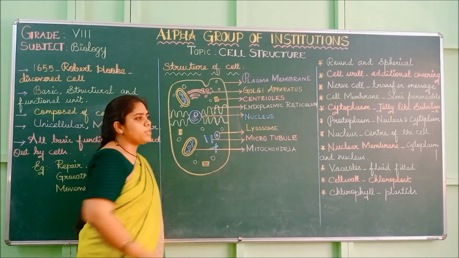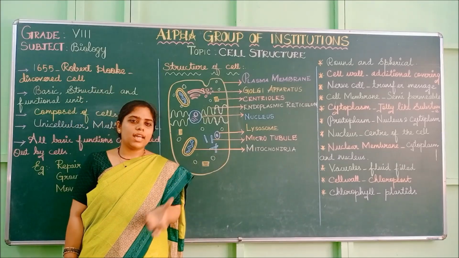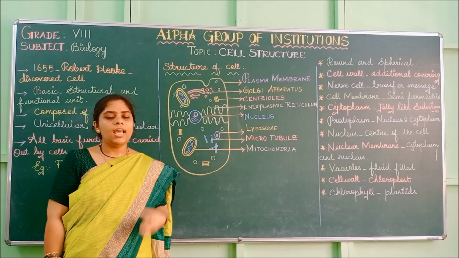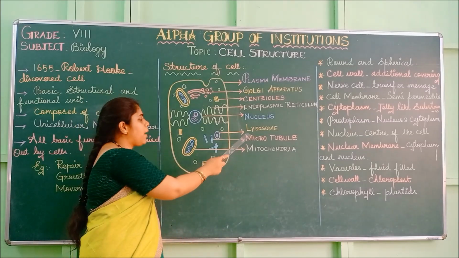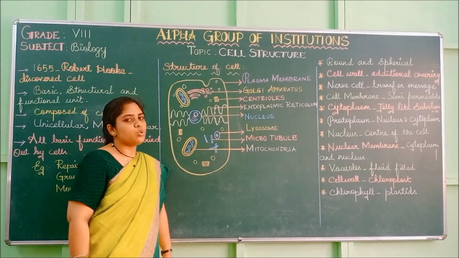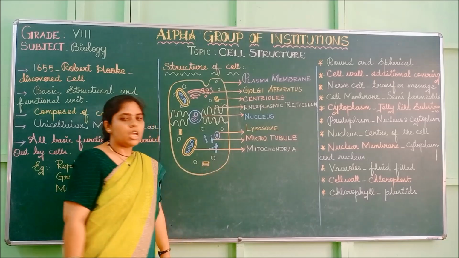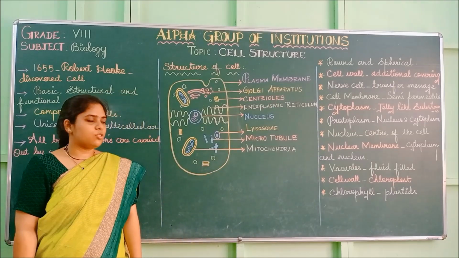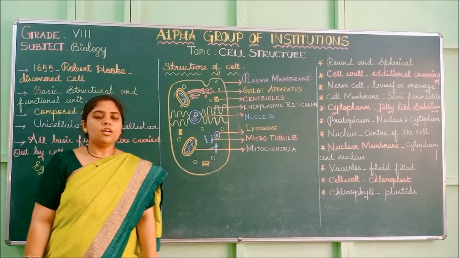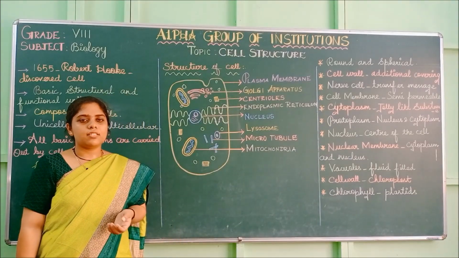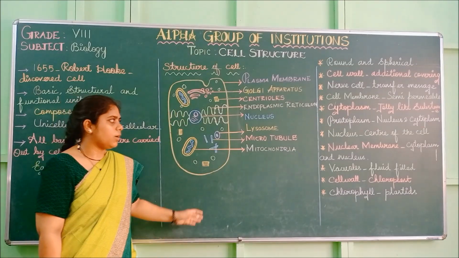Then the lysosome is present. The lysosome contains digestive enzymes. It takes up the waste materials of the cell and destroys them. That is why the lysosome is called the suicidal bag. I already told you, centrioles and microtubules produce spindle fibers during cell division. And the mitochondria is the powerhouse of the cell. Through ATP synthesis, it gives power to the entire cell for proper functioning.